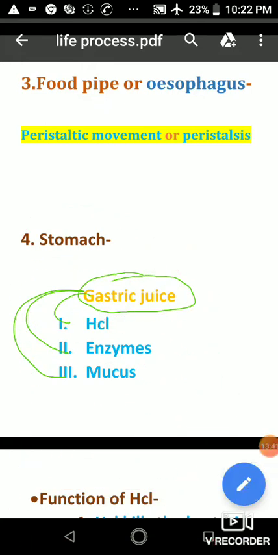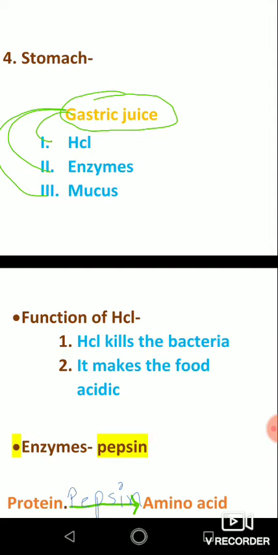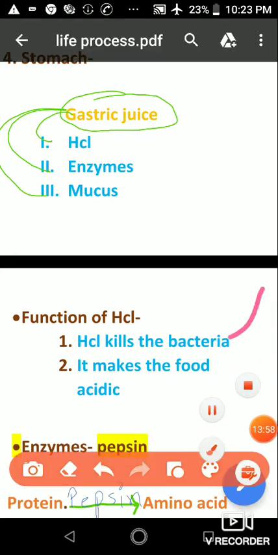Now the question is, what is the function of these three things? So first is HCl. There are two important functions of HCl. First, HCl kills the bacteria. Okay, HCl kills the bacteria, and the second function of this hydrochloric acid is that it makes the food acidic.